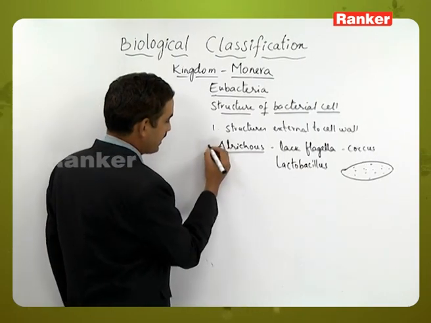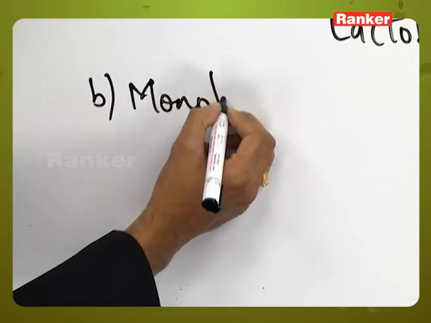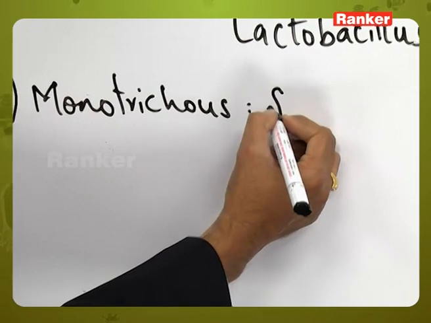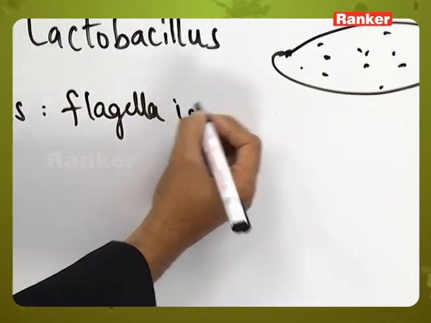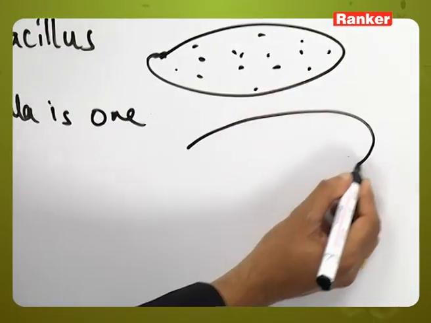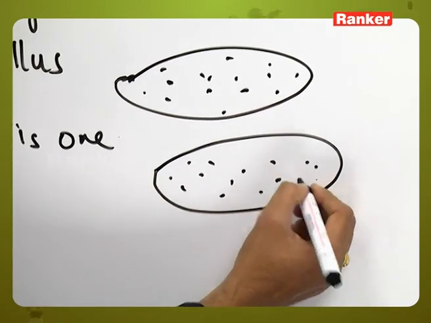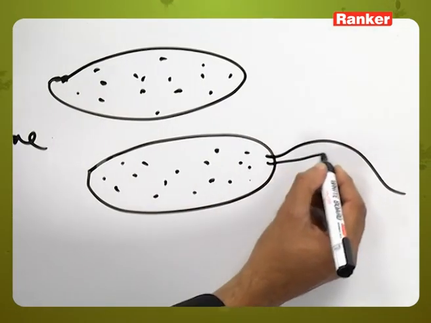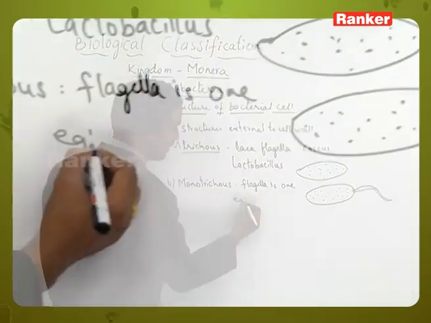Then the second one is Monotrichous. Mono means single, one flagellum, and it is present on one surface or one pole. Only on one side will the flagellum be present. This can be seen in examples like Xanthomonas.